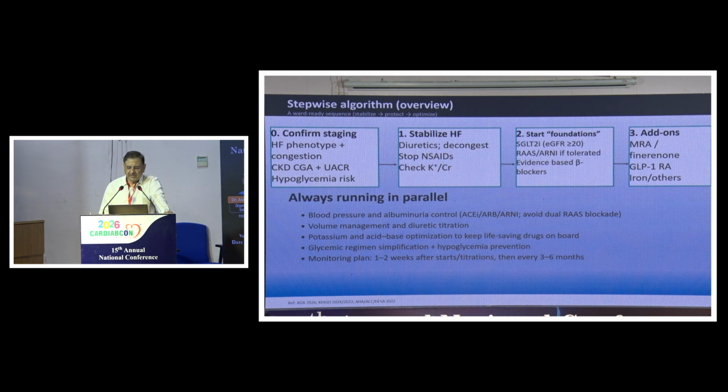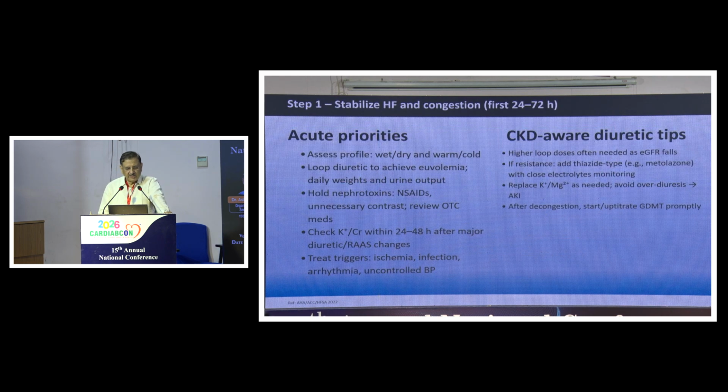Finerenone is the preferred drug if the eGFR is more than 25, which is the case here. And GLP-1 receptor agonist also is a good drug to use in this situation. And we also have to give iron, parenteral iron. Basically, it will improve the CKD and heart failure both. So, to stabilize heart failure congestion, we have to assess the priorities. Loop diuretics initially, to improve the congestion part, and then we can transition to eplerenone or finerenone.